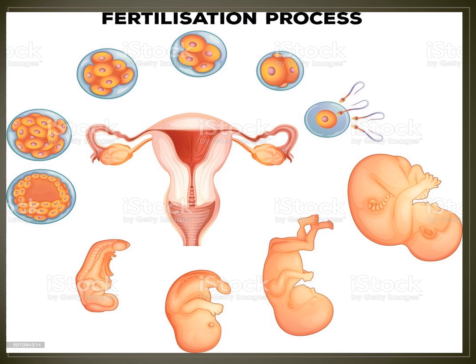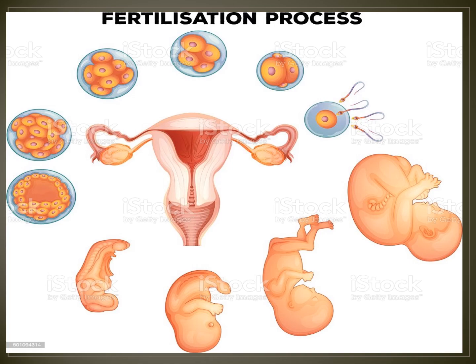After that the sperm nucleus fuses with the egg nucleus. After that we get a zygote. That is the zygote.